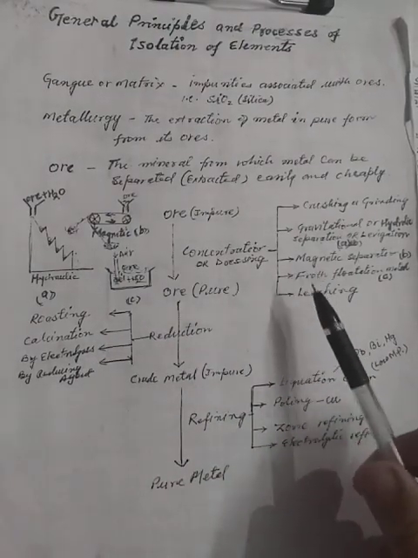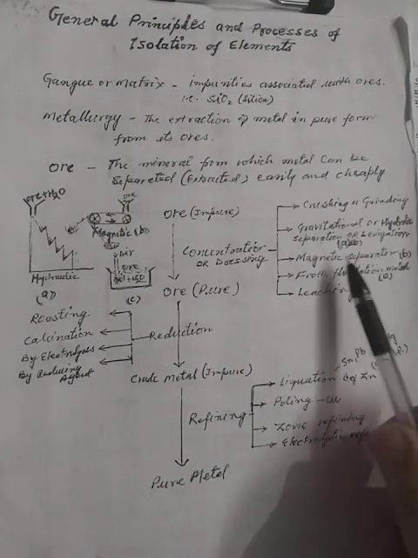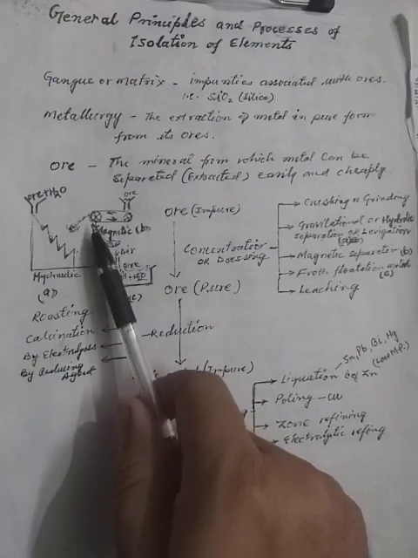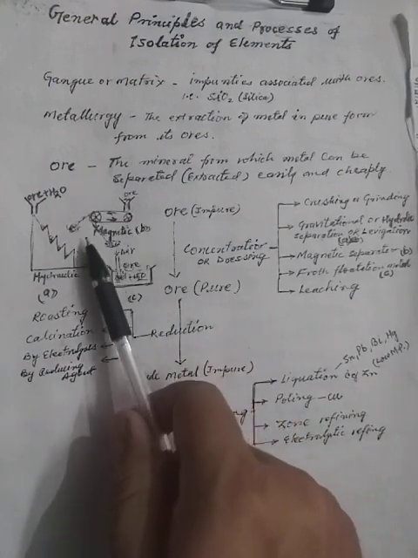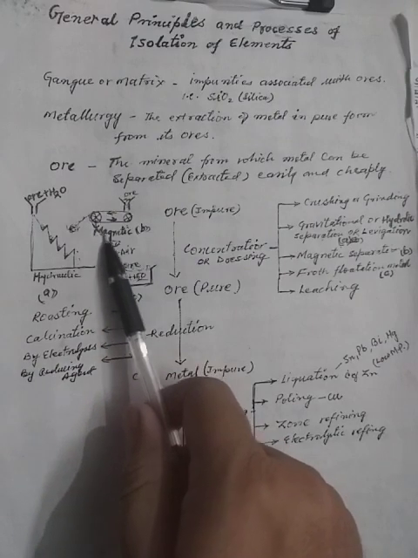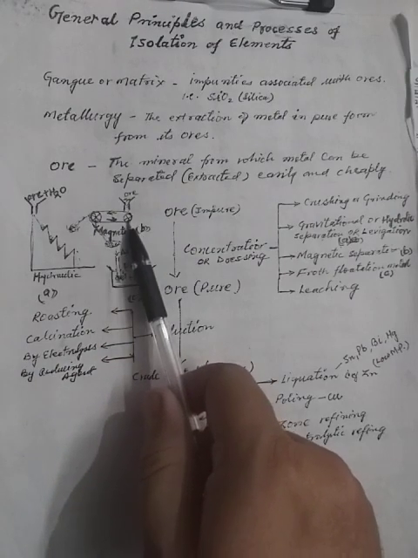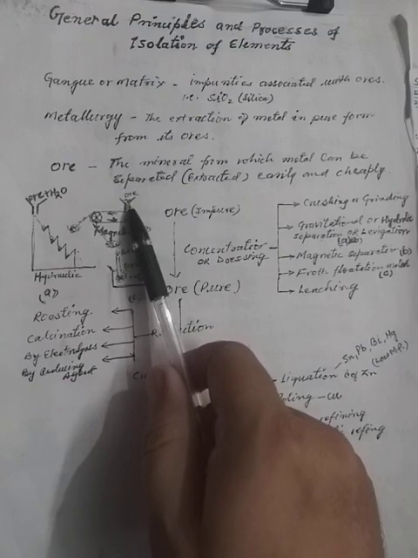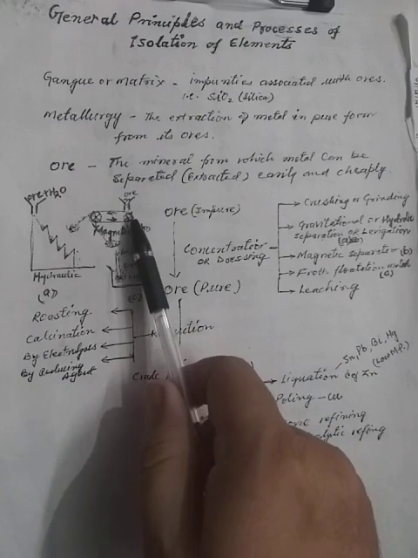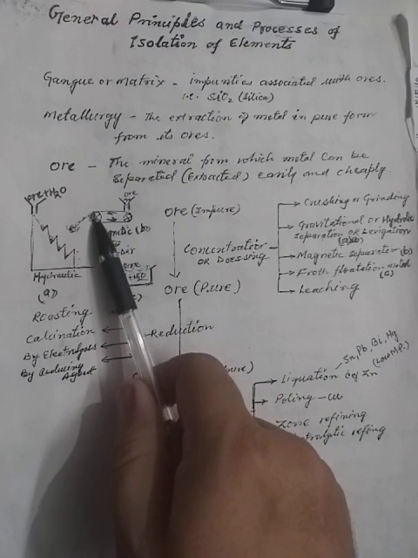Now the third is magnetic separation. You can see here we have two wheels and a belt on these two wheels. This wheel is made up of magnet and this wheel is made up of non-magnet. When we place powdered ore here, the ore will move with the belt in this direction.